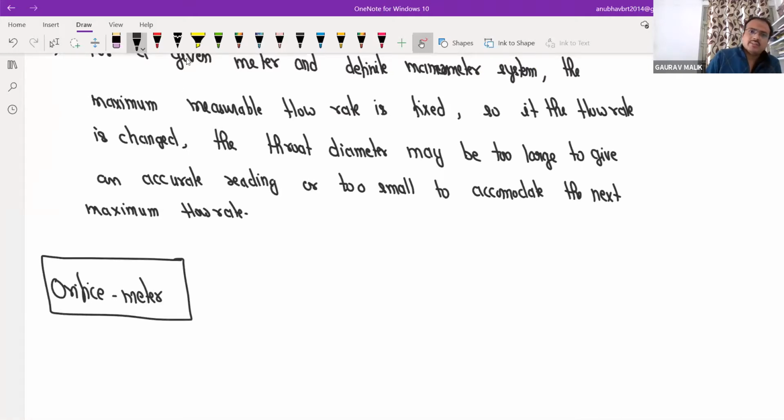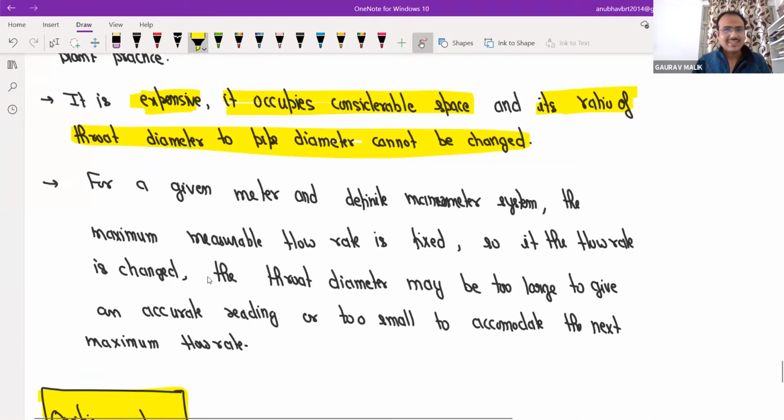Because I already told you one theory: suppose you are in someone's life, and if someone is going to replace you, it means all your negative points should be the positive points of that person. That's why you are going to be replaced. In similar manner, all the negative points of the venturi meter convert to positive points. Is it clear up to this point?